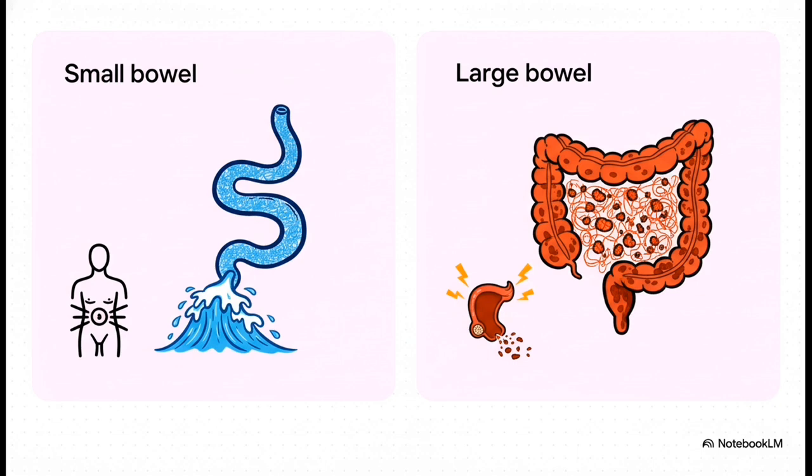Now contrast that with the large bowel, say the sigmoid colon. Its job isn't mass absorption. It's to do the finishing touches, consolidate stool, absorb that last bit of water. So when it gets inflamed and ulcerated, it completely fails at its job. Instead, it bleeds, it oozes mucus, and the inflamed rectal wall starts sending all these false signals to the brain, creating that painful, gotta-go-now urgency we call tenesmus. And that's exactly why the stools are small, frequent, and bloody. Two different organs, two totally different responses.